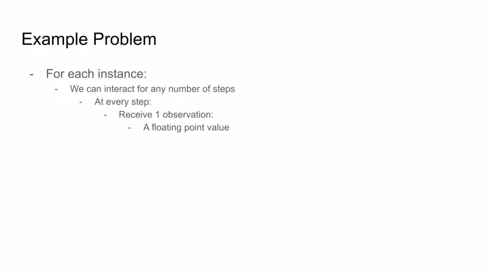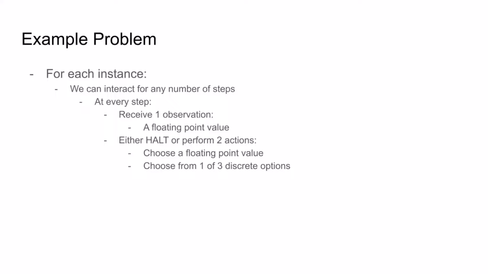And let's first look at what we, the problem solvers, are given. So for each instance of the problem, we can perform any number of steps. At the beginning of each step, we'll receive one observation, which will be some floating point value. Then, we can either halt, ending our interaction with this problem instance, or we can perform a combination of two actions, outputting a continuous floating point value, and choosing from one of three discrete options. Then we'll move on to the next step.